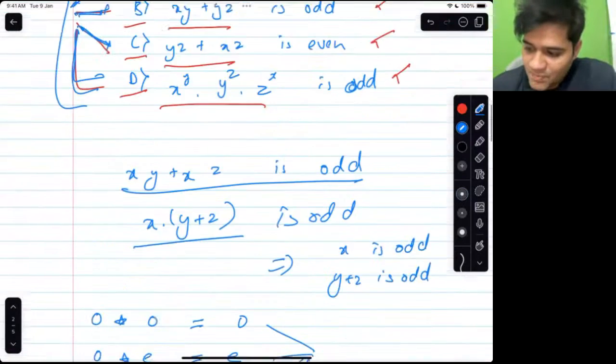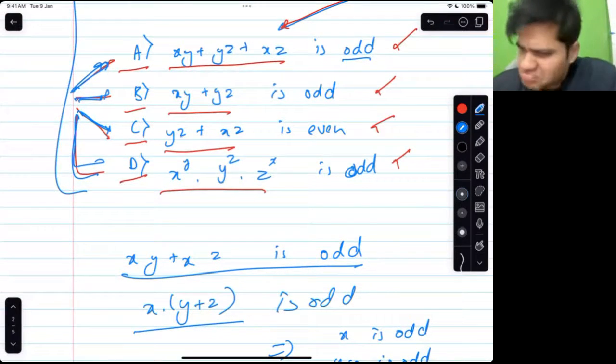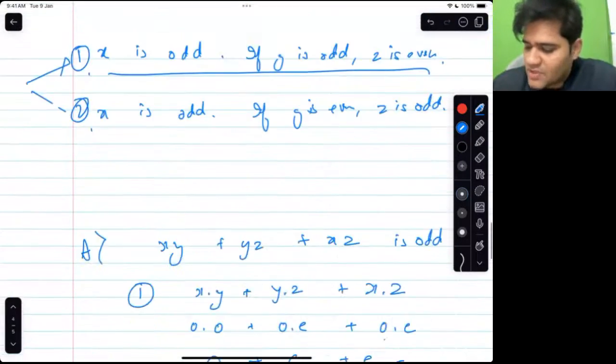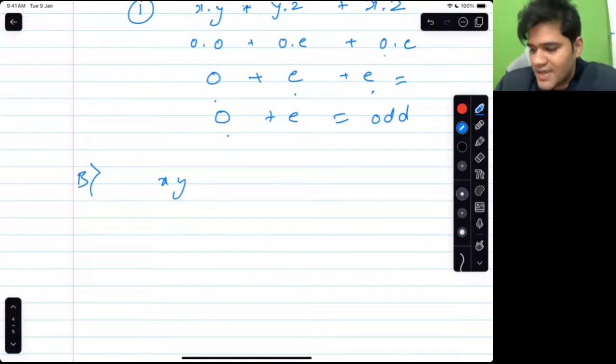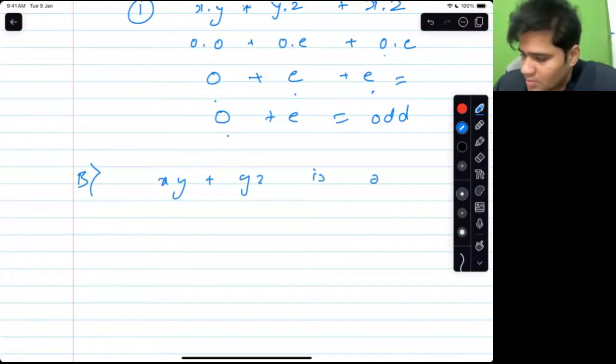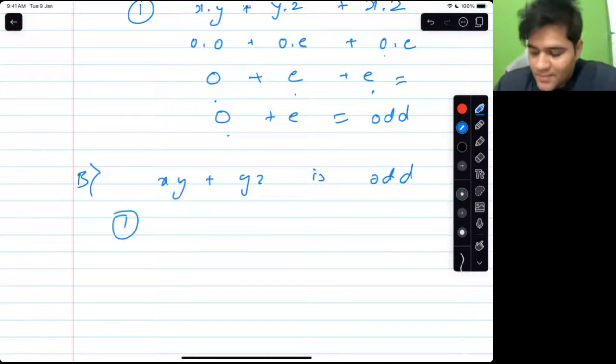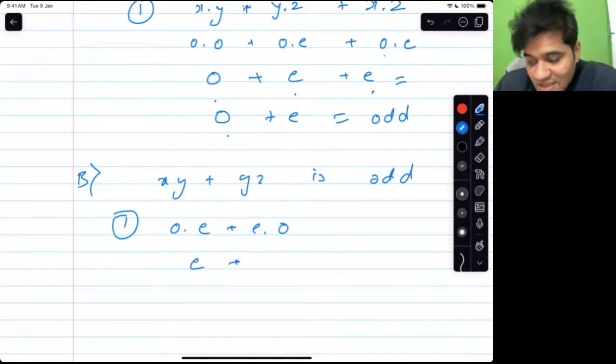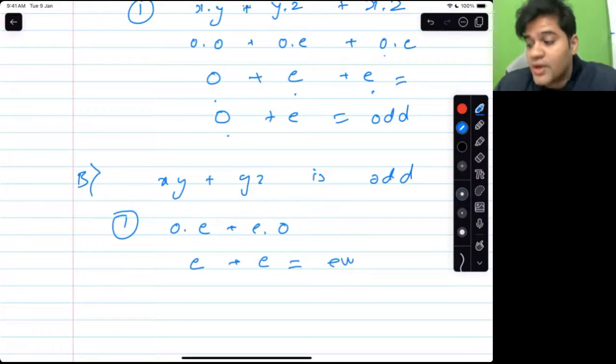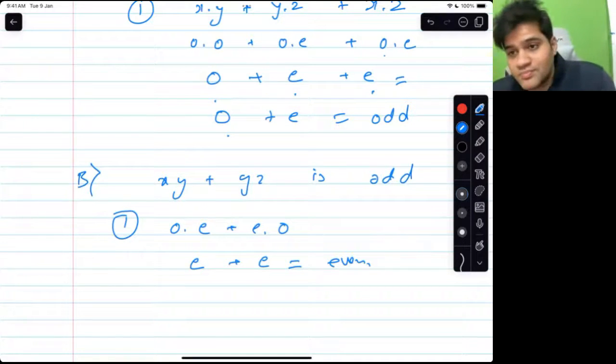What does situation B say? xy plus yz is odd. Easy. Let's see. It's saying a simple thing: xy plus yz is odd. No problem. Using statement 1, which is odd into even plus even into odd. So odd into even is even, even into odd is even. According to statement number 1, this is false.